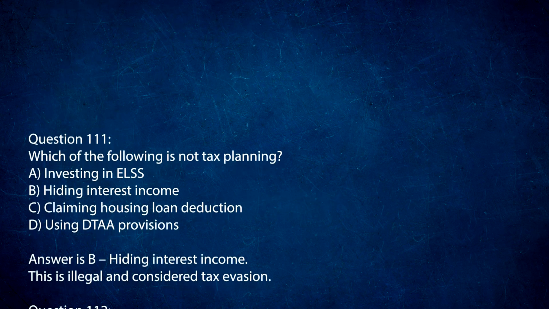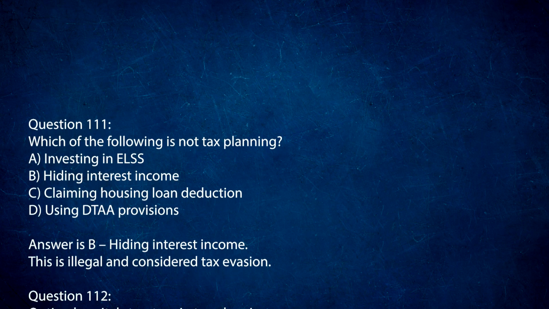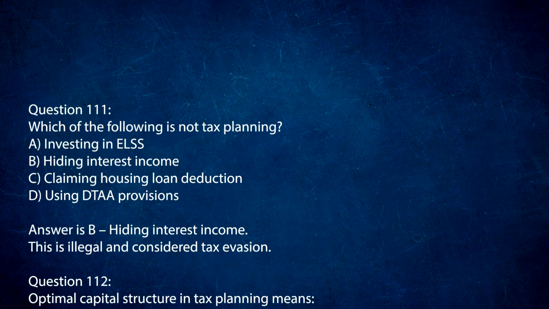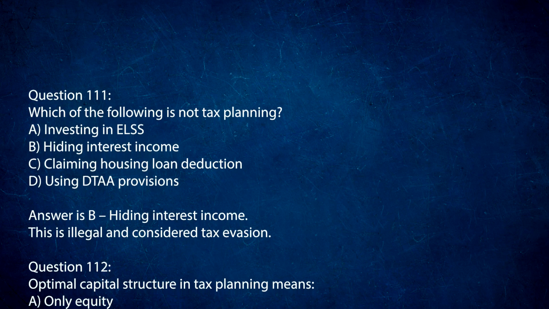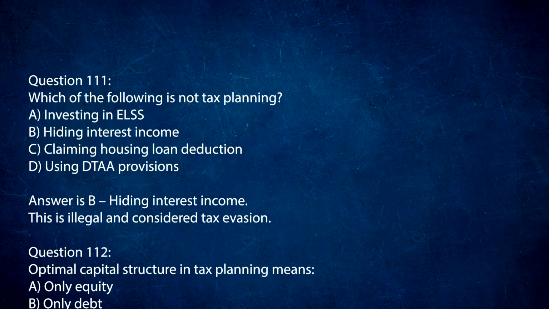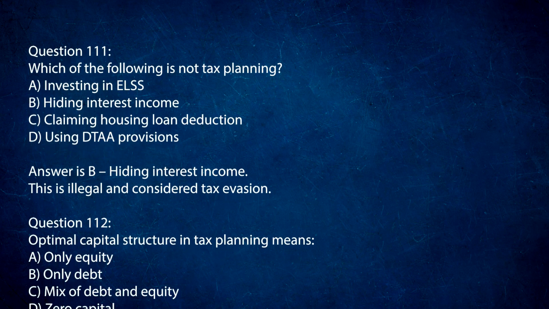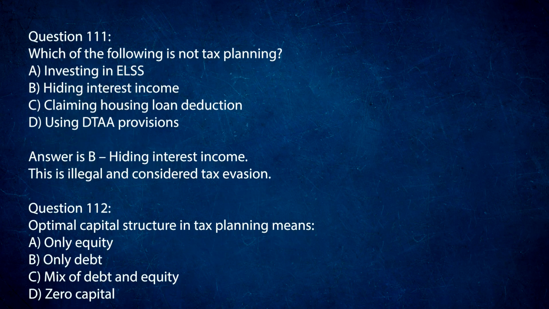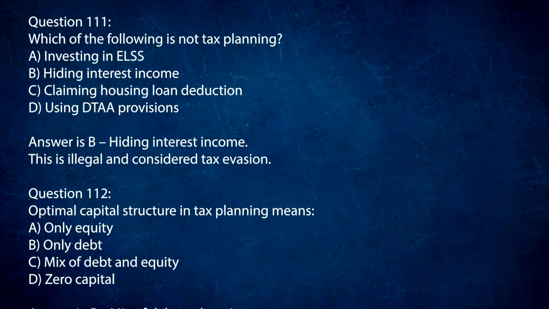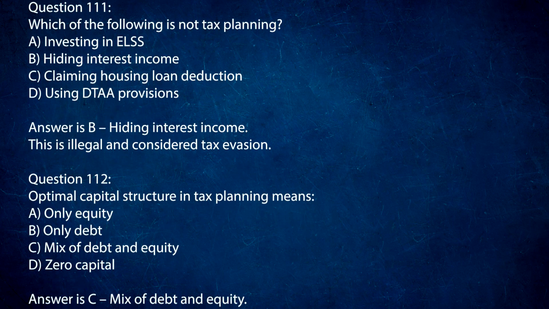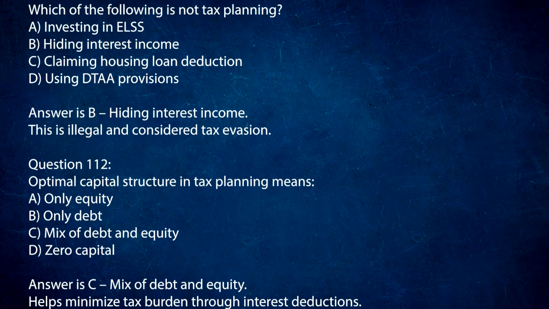Question 111. Which of the following is not tax planning? A. Investing in ELSS. B. Hiding interest income. C. Claiming housing loan deduction. D. Using DTA provisions. Answer is B. Hiding interest income. This is illegal and considered tax evasion.